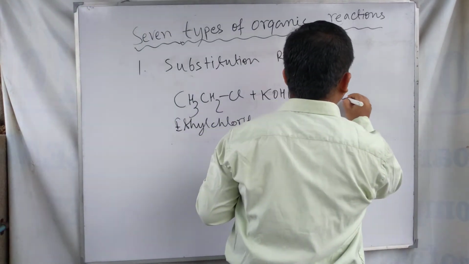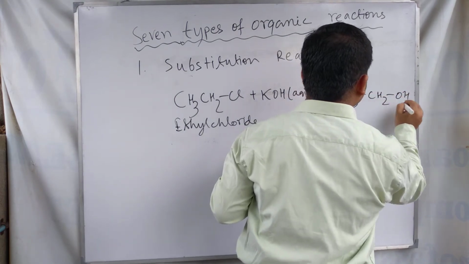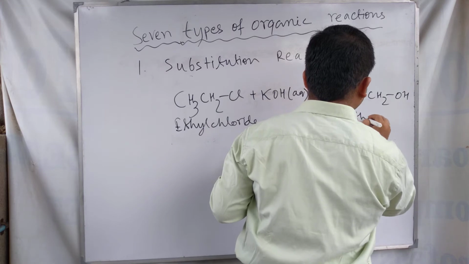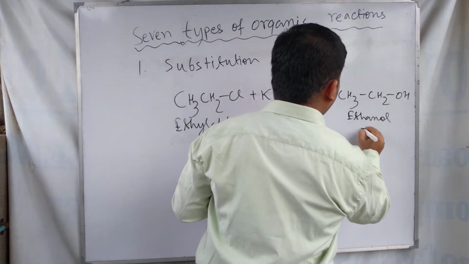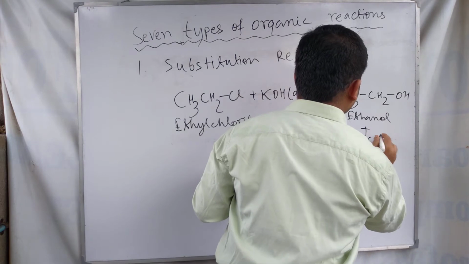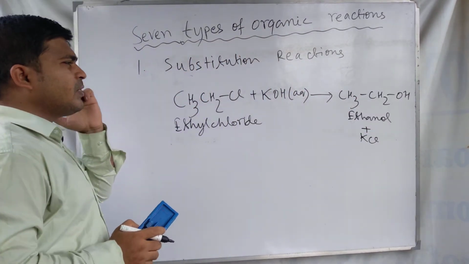It forms ethanol and KCl, potassium chloride.